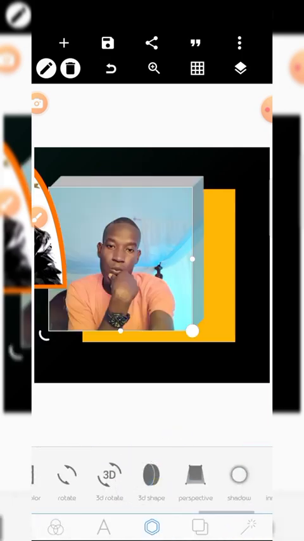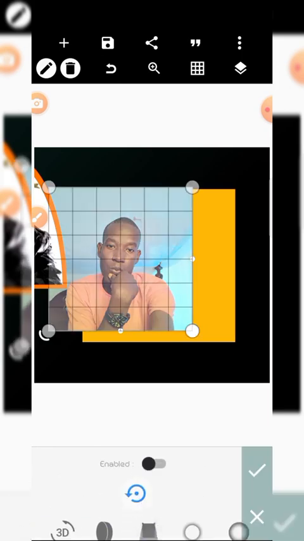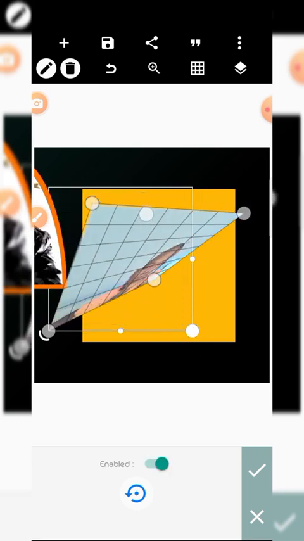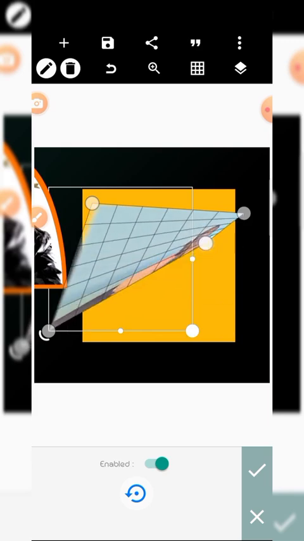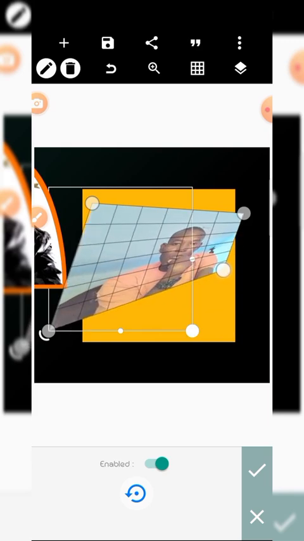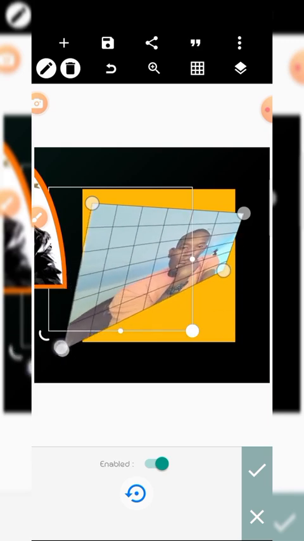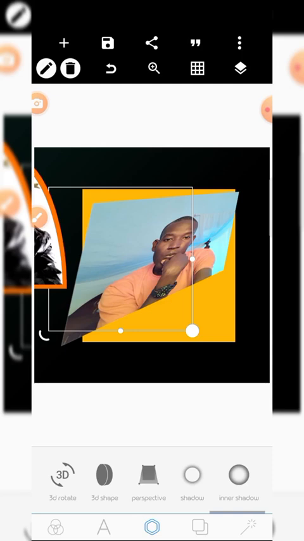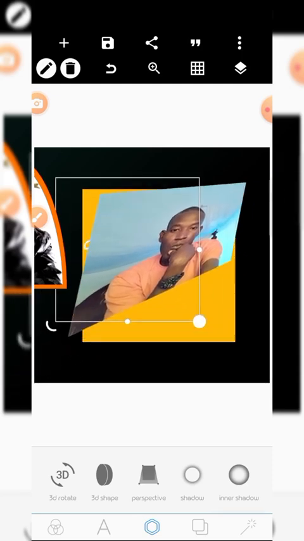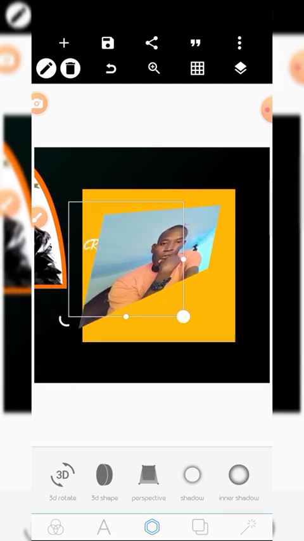You get. Then there is perspective. See what perspective does. Then you want to shape images for your design. The same as the 3D effect.